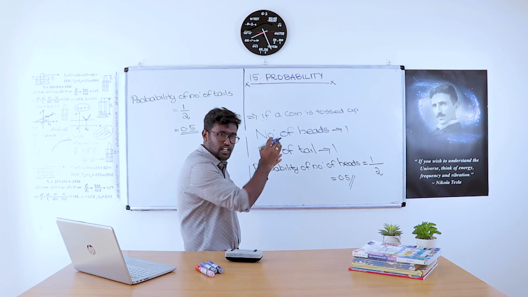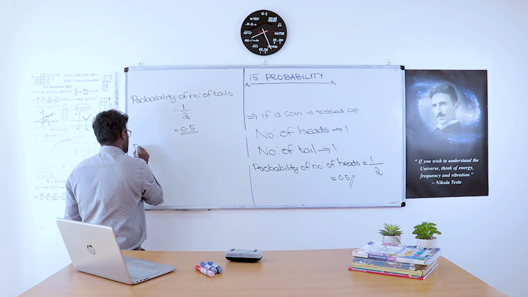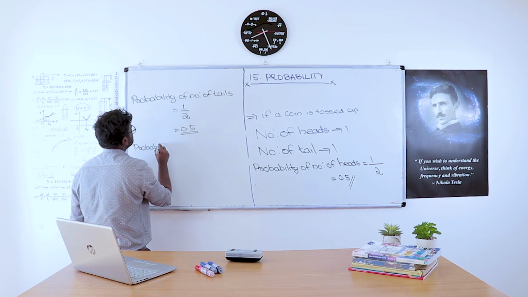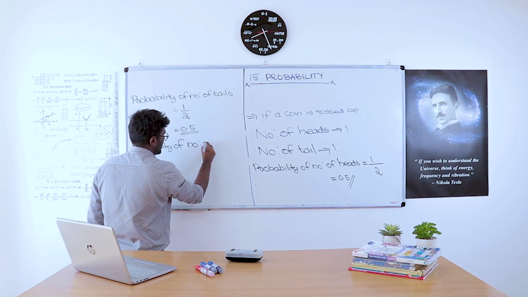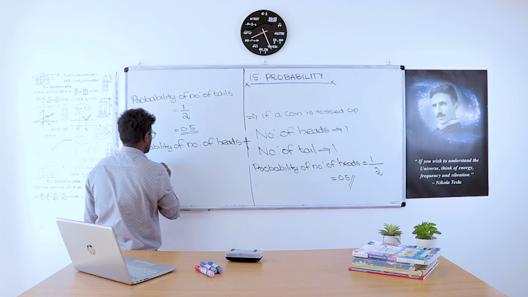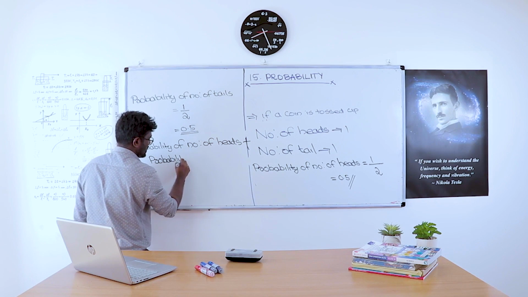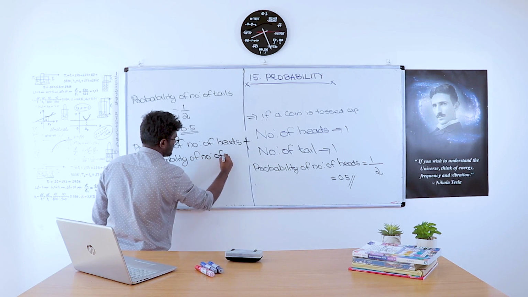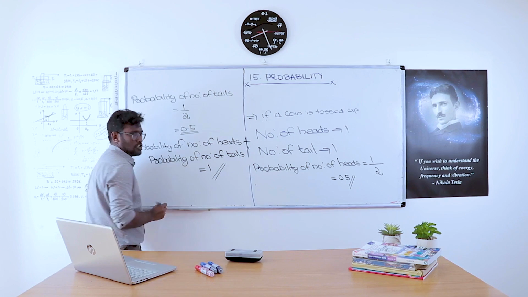How will you analyze that the answer to this question is right? So the thing is, if the probability of the number of heads plus the probability of the number of tails equals 1, then it is correct.